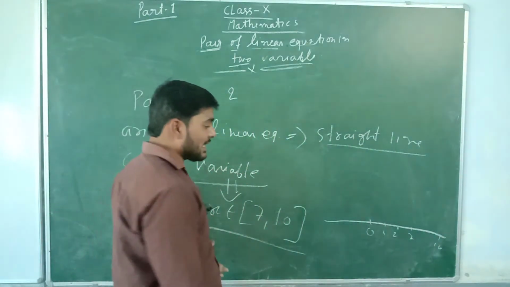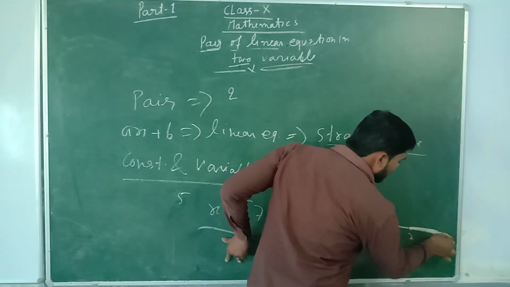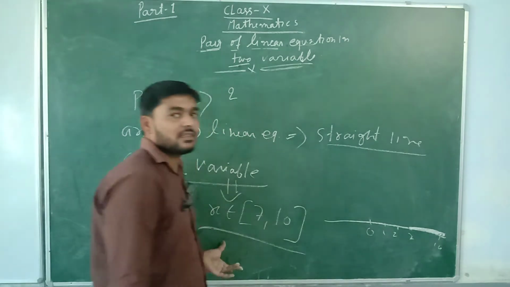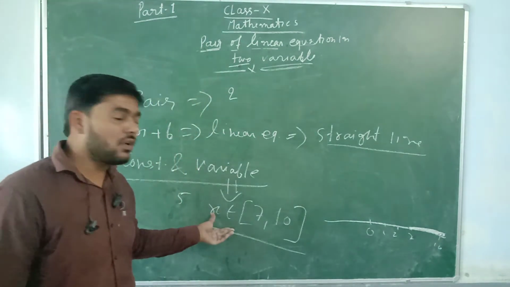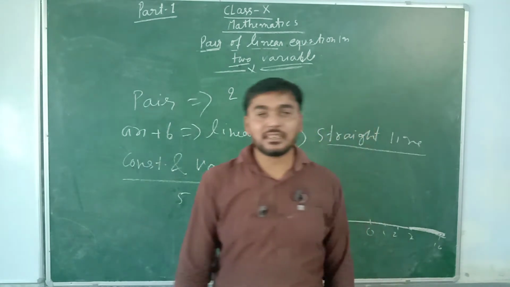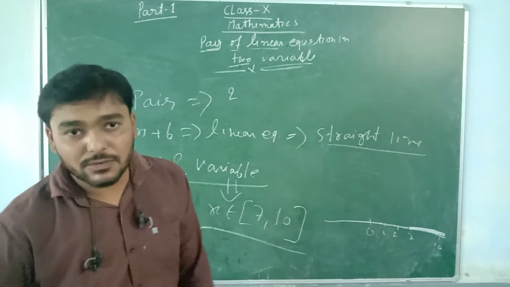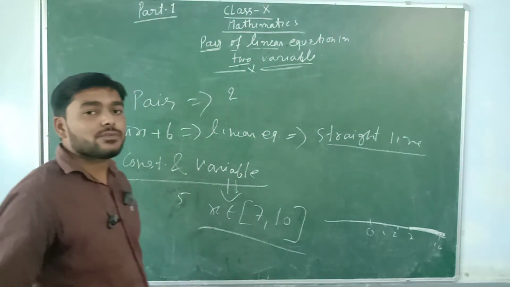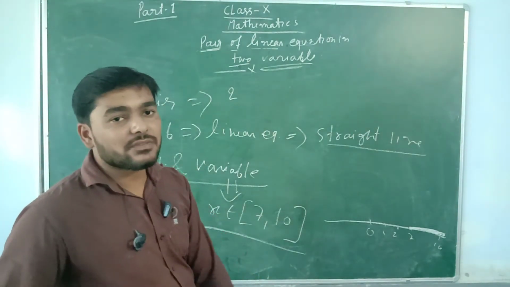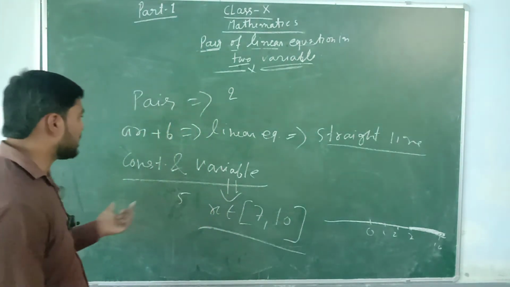Now the value of x is changing from 7 to 10. This value is not fixed. So we can say the value of x is changing or varying with time, so here x will be the variable. That which changes with time is called the variable, and that which does not change with time is called the constant. Okay?